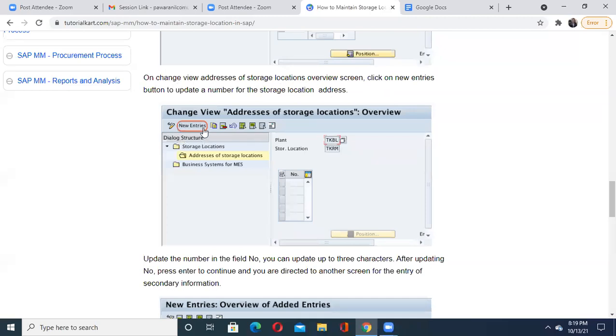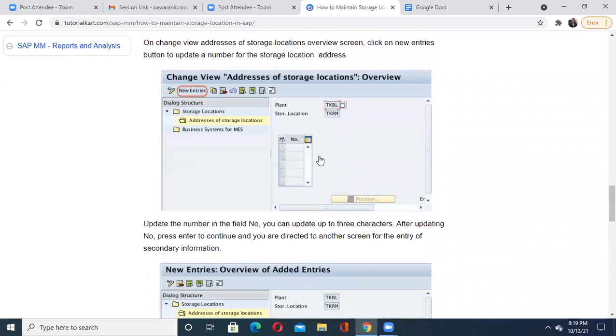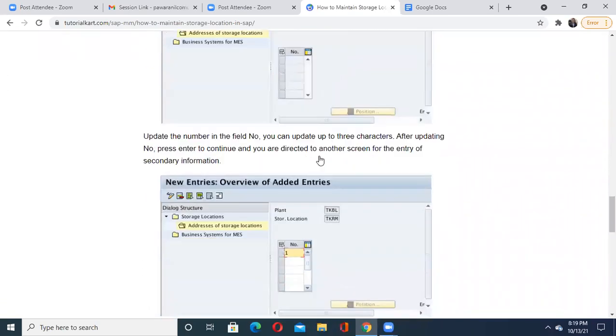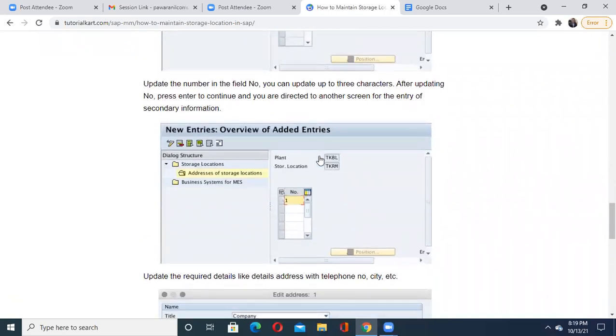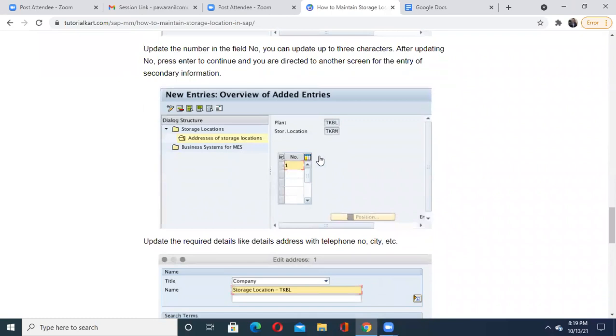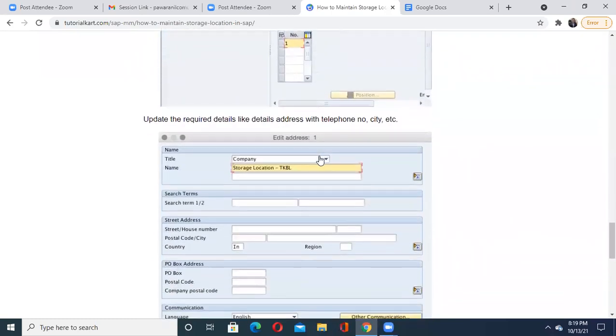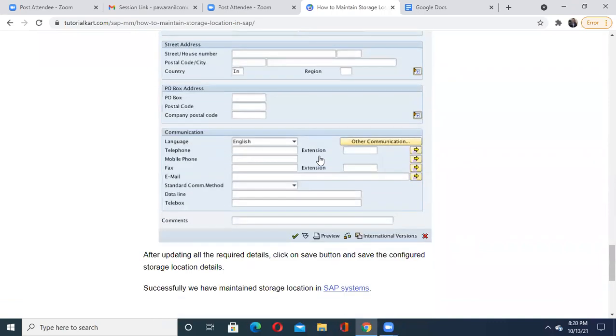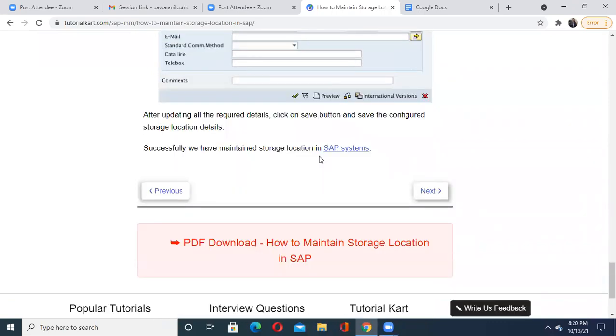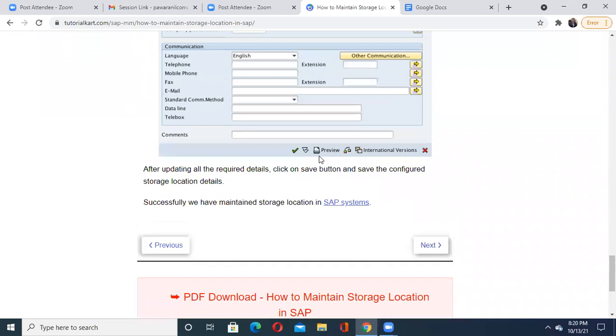On this new entry, you want to update a number of storage location addresses. You can update them one by one, where you want to update. Based on that, you can give different numbers to them, which you can assign with the help of added entries. This is my first one. Then again you will update some details like company and its short description. You will save this, and based on that you will be able to create that storage location.